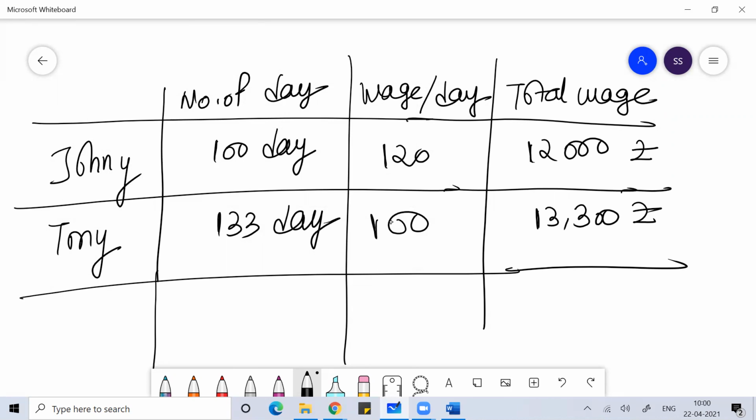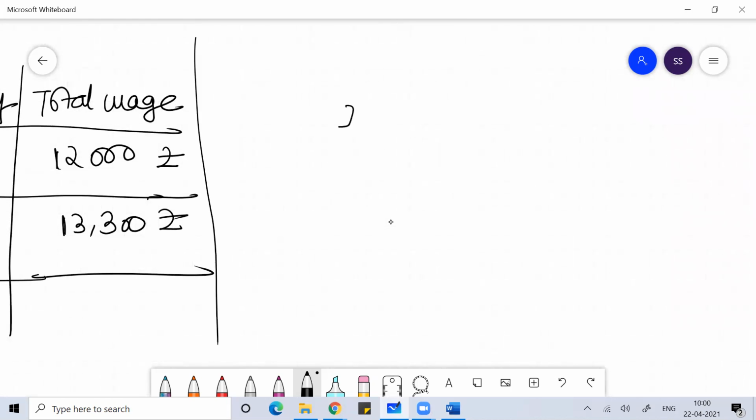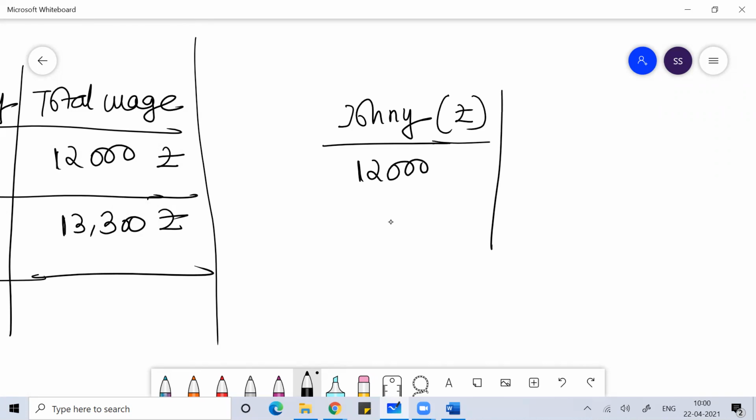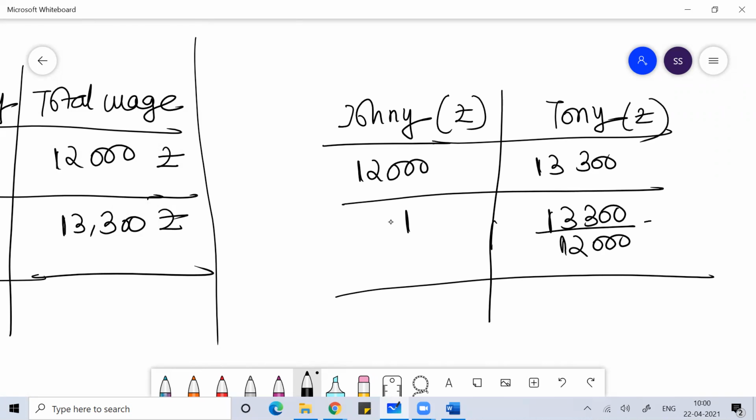So automatically, the total value of money Johnny is earning is comparatively lesser than the value of money Tony is earning. When Johnny is earning 12,000 rupees, Tony is earning 13,300 rupees. If Johnny is earning 1 rupee, then Tony is earning 13,300 divided by 12,000 rupees, so 133 by 120 rupees.